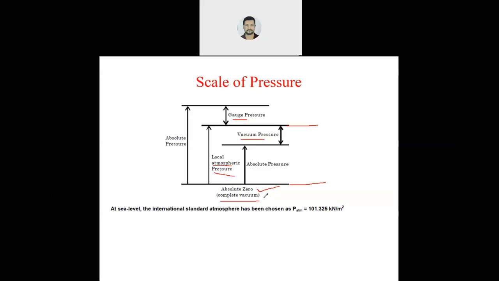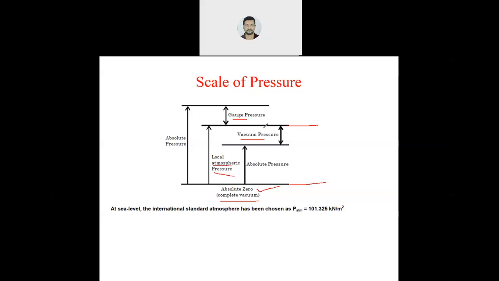So friends, if you are taking absolute zero or complete vacuum as a reference, then any pressure above this absolute zero will give you absolute pressure. Second, when we are taking reference as atmospheric pressure, then anything above the atmospheric pressure will give you gauge pressure, and any pressure below the atmospheric pressure will give you vacuum pressure.